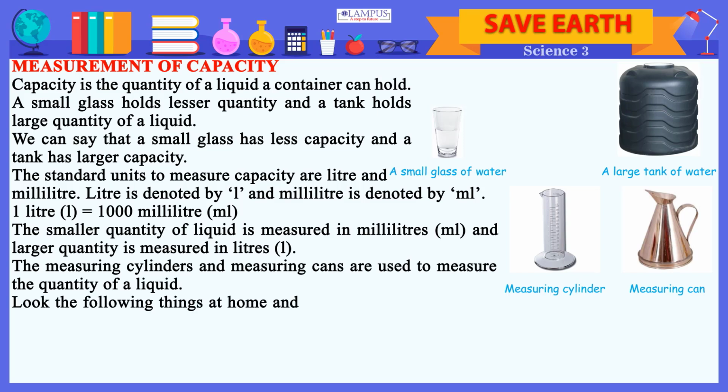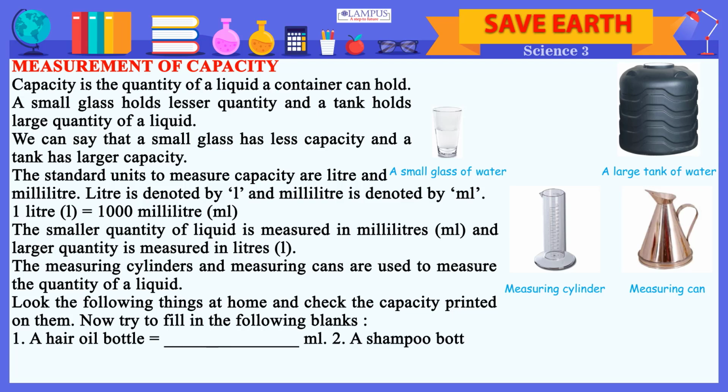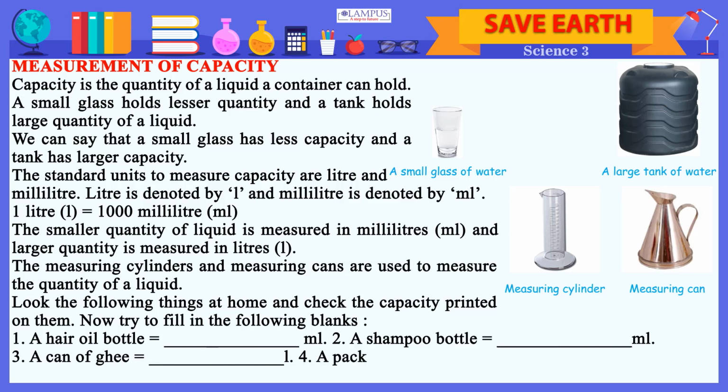Look at the following things at home and check the capacity printed on them. Now try to fill in the following blanks. 1. A hair oil bottle, milliliter. 2. A shampoo bottle, milliliter. 3. A can of ghee, liter. 4. A packet of refined oil, liter.